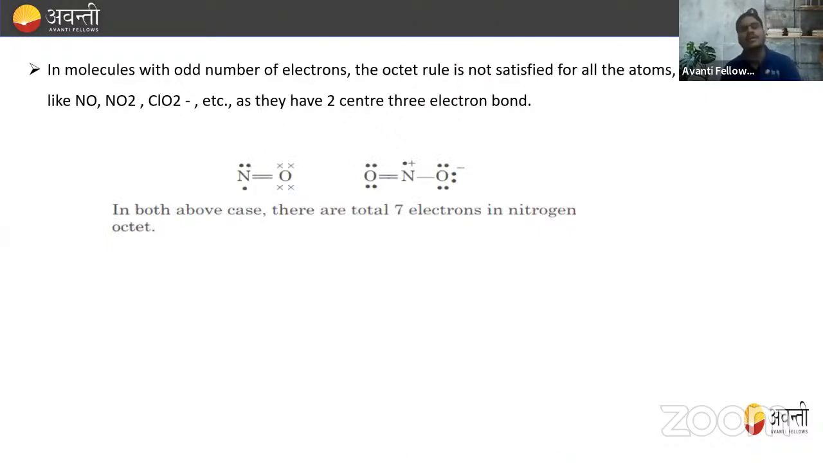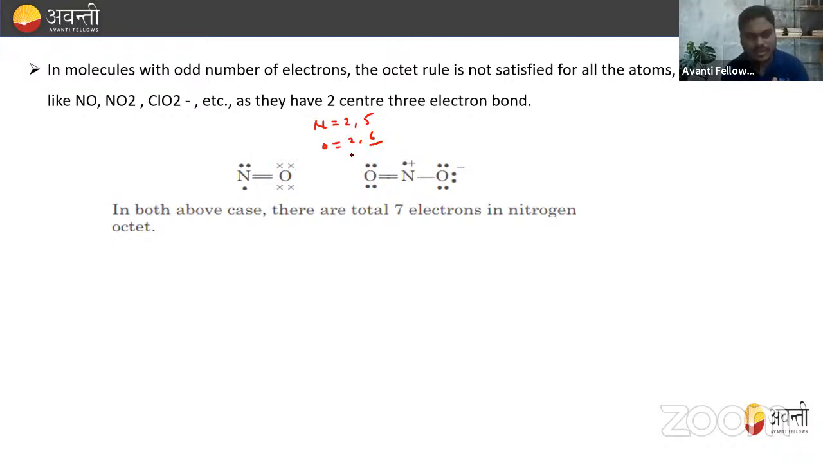In molecules with an odd number of electrons, the octet rule is not satisfied for all the atoms, right? That is in molecules like NO, NO2, ClO2 negative, as they have a two-center, 3-electron bond. So in this also they have a deficiency of electrons. If we draw the structure of NO, we have a structure like this, right? That is N having 2, 5 electrons and O having 2, 6 electrons. So oxygen wants 2 bonds. So here we have a double bond. So oxygen completes its octet.